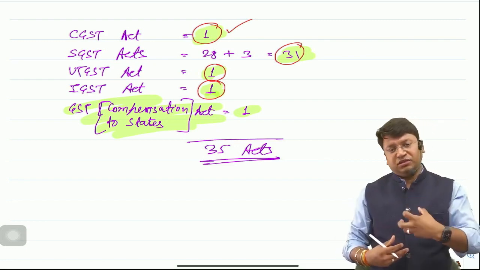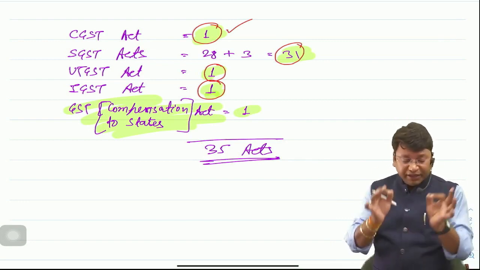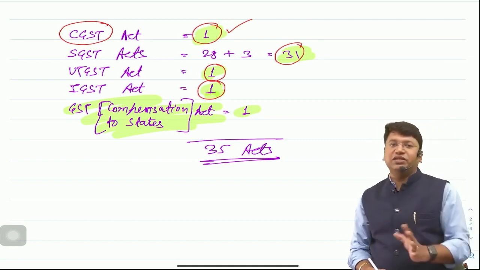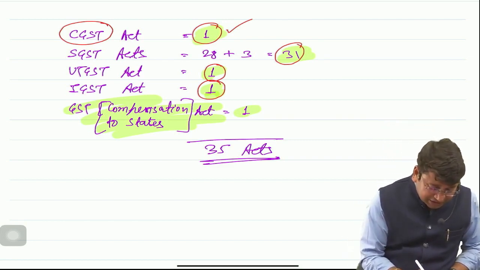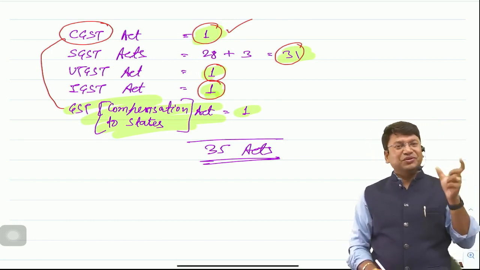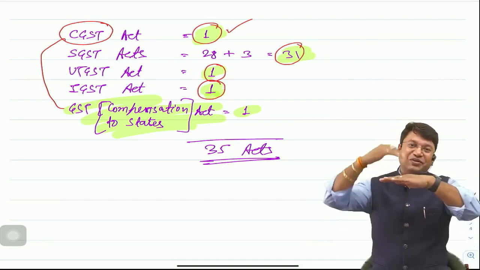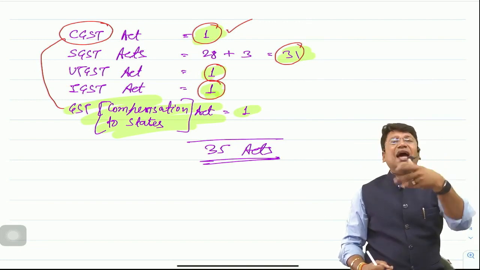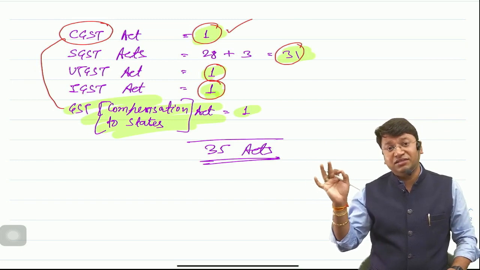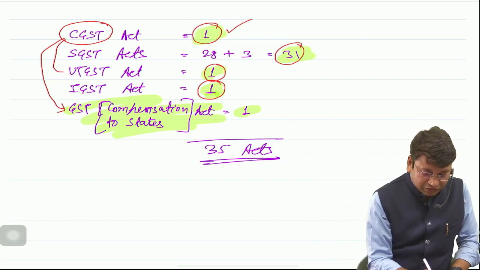If you are selling goods in Union territories, an intrastate supply, then UTGST will be levied, and otherwise it is clearly mentioned in the UTGST Act that all the provisions of the CGST Act will apply in UTGST also. GST compensation deals with how the losses will be compensated and how the revenues will be calculated, the 14% factor. I have already taught you that, and the rest is clearly mentioned in the GST Compensation to States Act, that all the provisions of the CGST Act will apply here also.